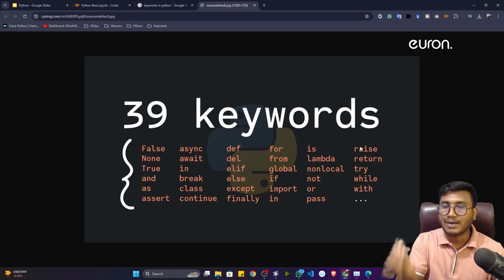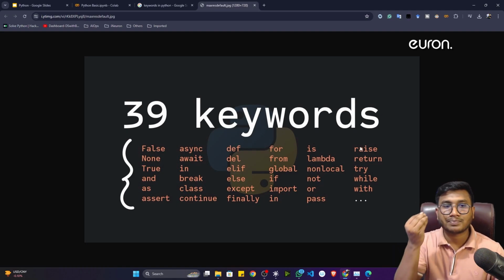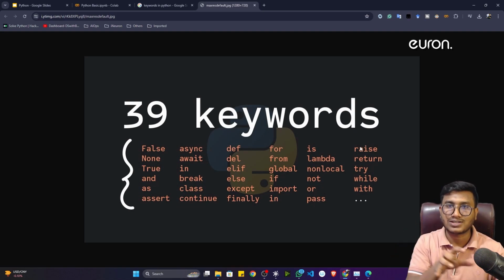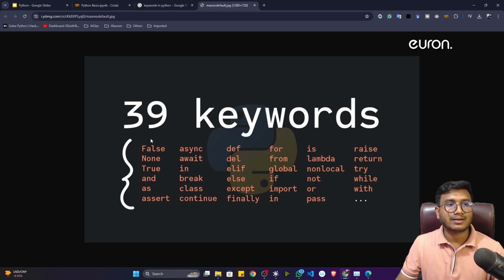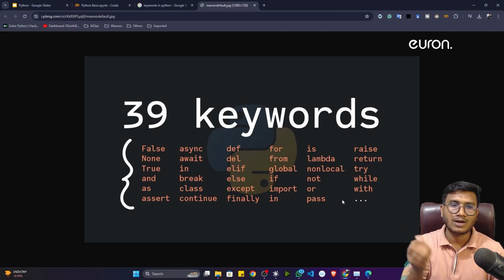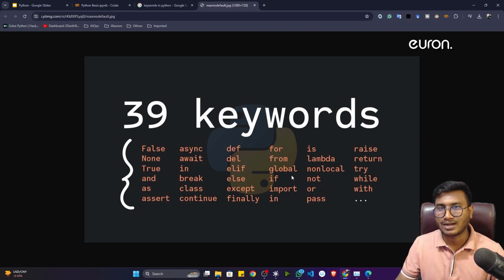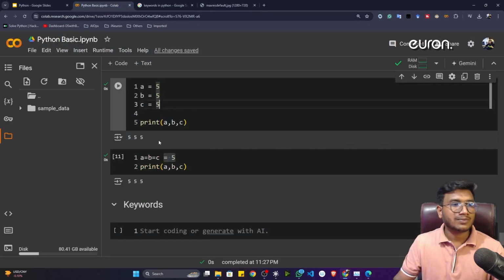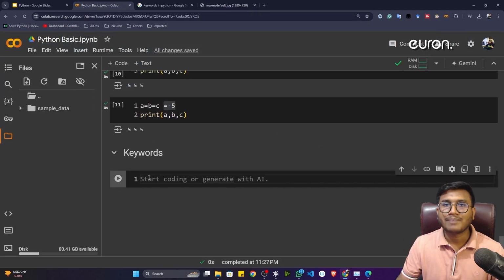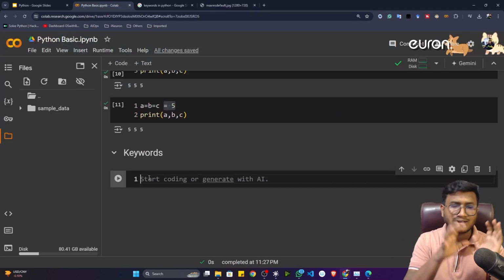After doing the compilation, that means after converting this code into a binary representation, it will try to understand with the help of these keywords. That's why keywords are a super important concept inside Python. There are 39 keywords, as I already told you. You can remember them, and if you don't remember, no need to worry. We'll be using all the keywords going forward one by one, and we'll understand in detail why we use def, why we use for, and so on. So this is called a keyword inside Python. Now I think you got the entire idea of what a keyword is.